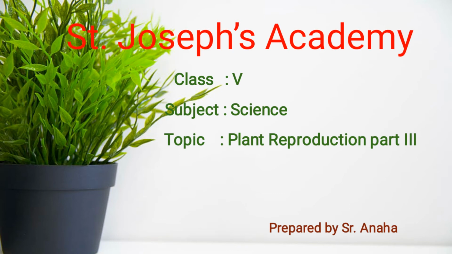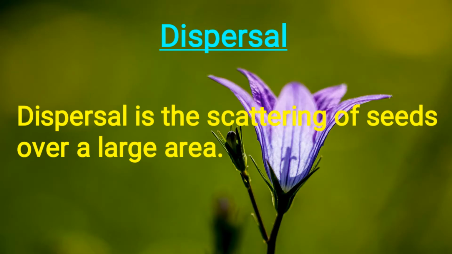First of all, let's see what's dispersal. Dispersal is the scattering of seeds over a large area. Means seed dispersal is a movement, spread or transport of seeds away from the parent plant. That is known as dispersal.